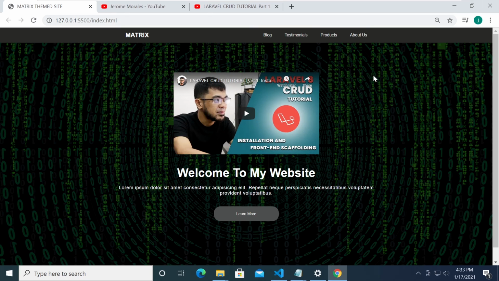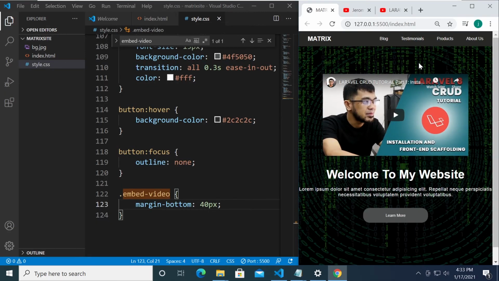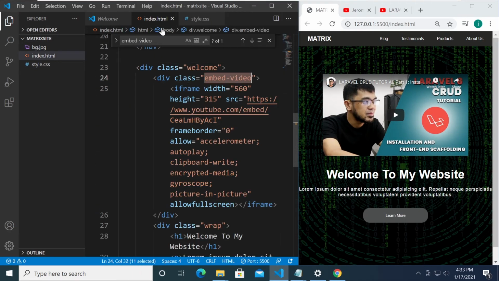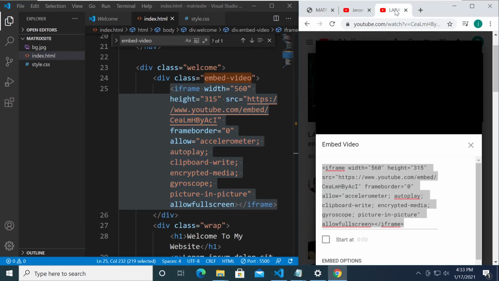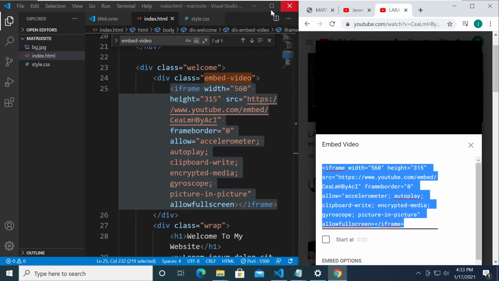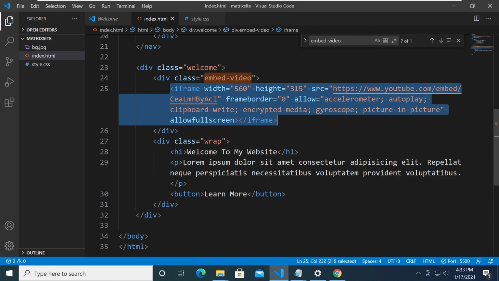All right, so it looks like we're done with our project, and that's just a bonus for the video. You can actually still modify its size right here. This is coming from the embed code from YouTube. If you will notice, there is an attribute called width and height.